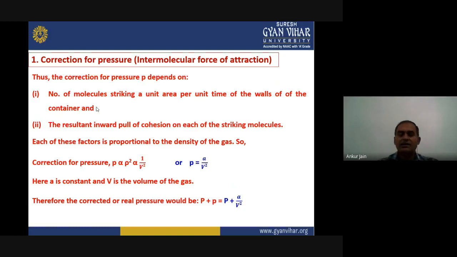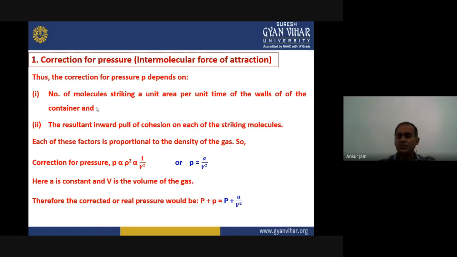If we replace the proportional sign by some constant, then we can write this equation p equals a upon V square, where a is the proportionality constant and V is the volume of gas.